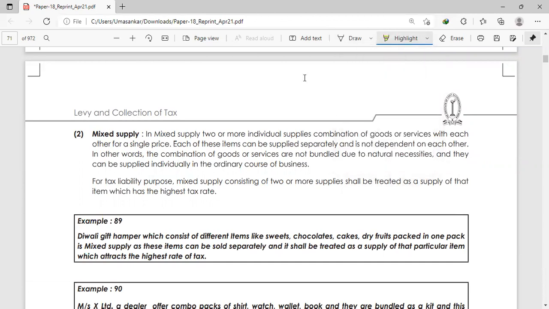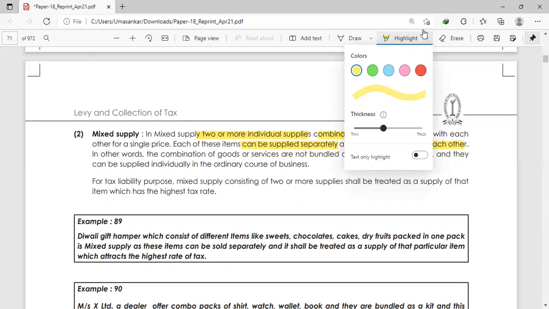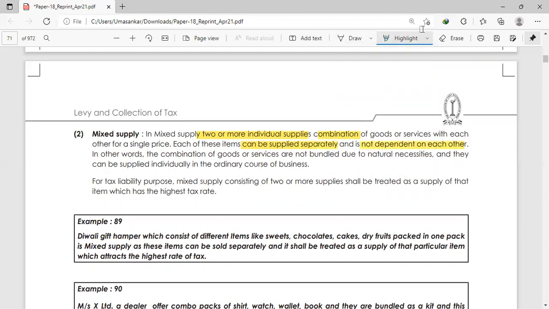In mixed supply, two or more individual supplies are there. A combination of goods and services with each other, and each of the items can be supplied separately, not dependent on each other. In other words, the combination of goods and services is not bundled due to natural necessity. So, not bundled due to natural necessities, they can be supplied individually in the ordinary course of business.